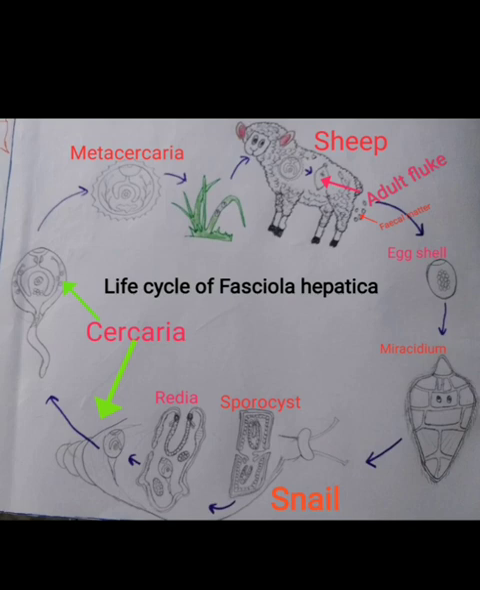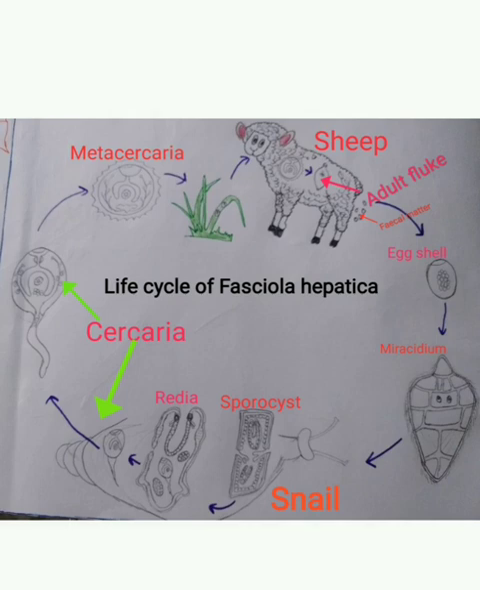This radia larva again has several germ cells and germ balls, from which Cercaria larva develops, and which again comes out from the body of the radia larva. This Cercaria larva finally comes out from the body of snail itself. Here you can see the Cercaria larva, it has tail which is meant for locomotion. Finally, the Cercaria larva loses its tail and gets encysted.